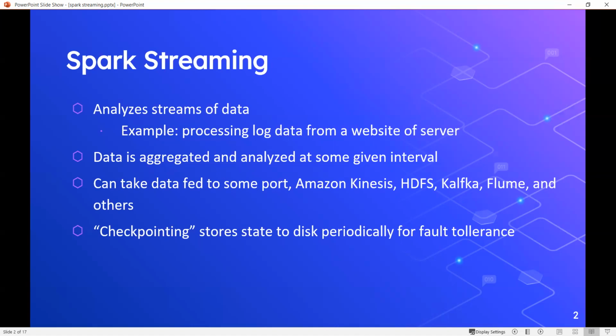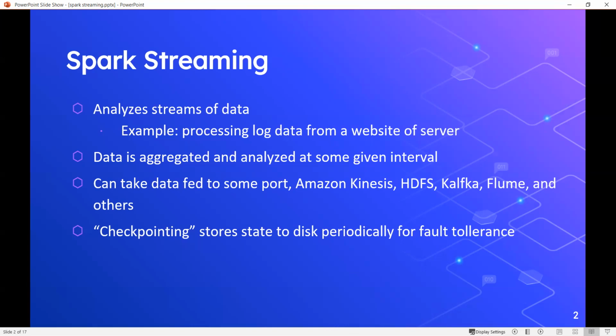That data does not always have to come from a raw file. It can come from some port that is receiving TCP data. It can come from Amazon's Kinesis service. It can come from HDFS or some distributed file system. It can come from Kafka, Flume, all sorts of data sources too. So Spark streaming can integrate with a bunch of different systems, not just text files, and analyze that data as it's coming in.